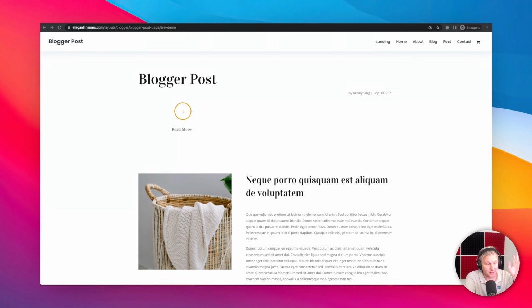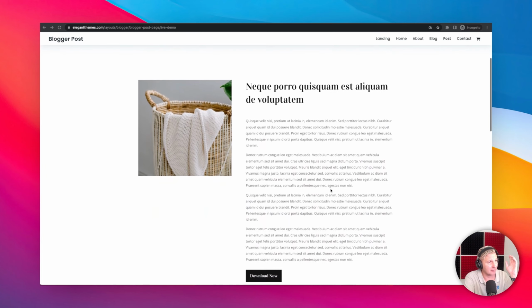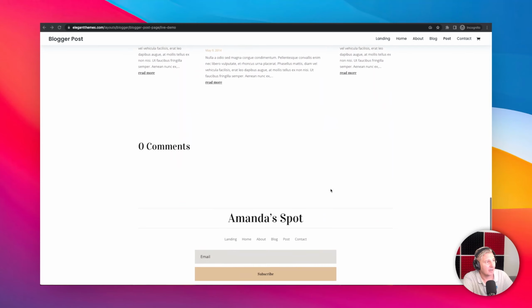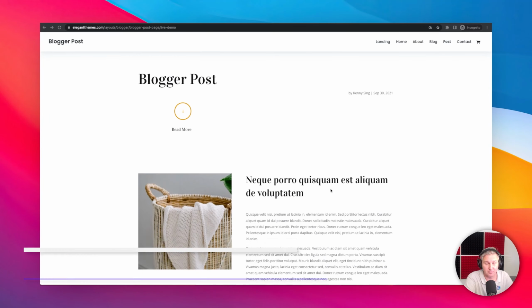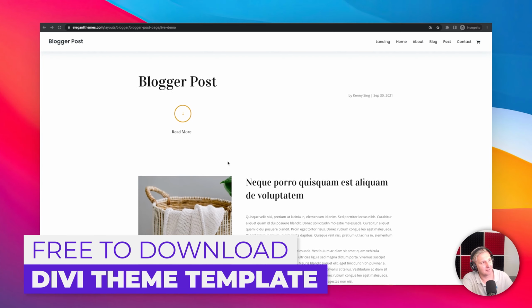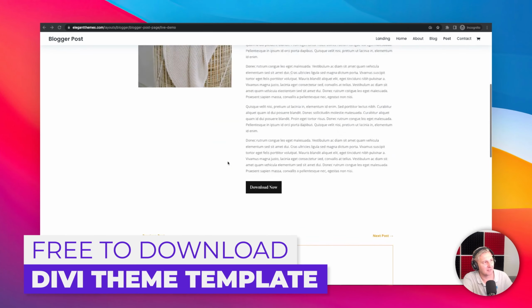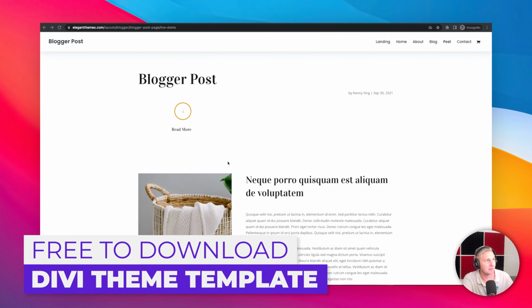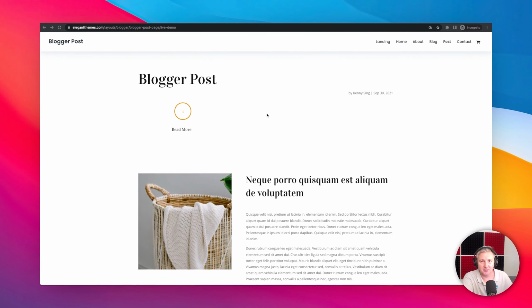Alrighty guys, so here we go. Now you've already seen what we're going to be building today. Now I wanted to show you quickly where the inspiration for this came from, and it is this layout that I am looking at right here. And this was actually a free download from the team at Elegant Themes. So you can go ahead and download this. We're going to have this be the basis of our inspiration. It won't look exactly the same as you saw, but it gives us a springboard.